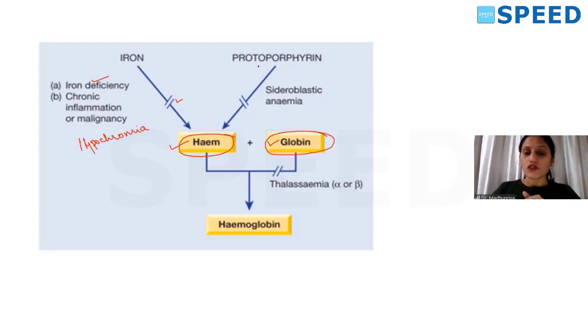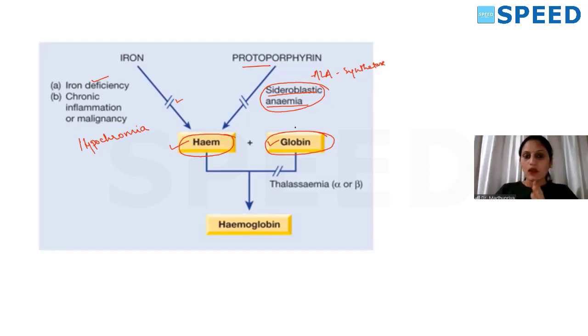Next, coming to the protoporphyrin part, that has to get incorporated with iron to form heme. When the enzyme aminolevulinic acid (ALA) synthetase is affected, heme formation is not there, and that time what we come across is sideroblastic anemia.